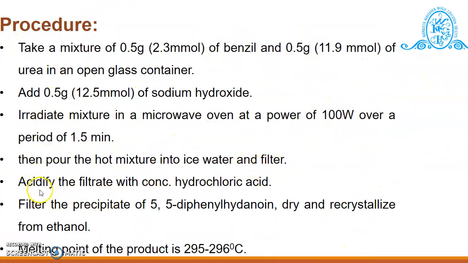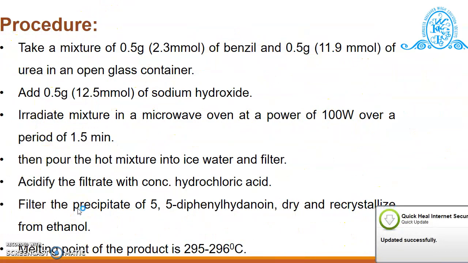After filtration, acidify by using concentrated hydrochloric acid. Then again filter it and collect the precipitate of 5,5-diphenylhydantoin, that is phenytoin. Then dry it and recrystallize by using ethanol. The melting point of this product is 295 to 296 degrees Celsius.